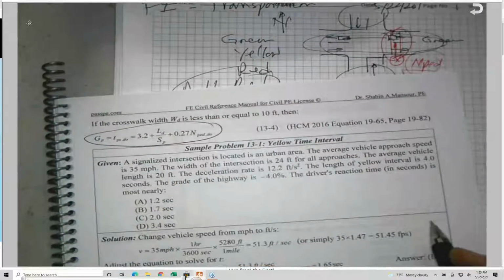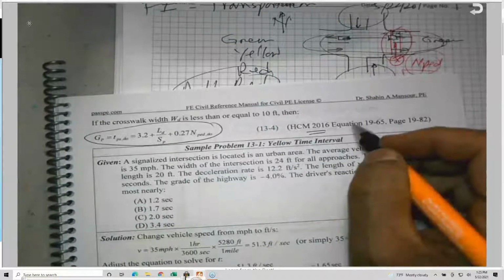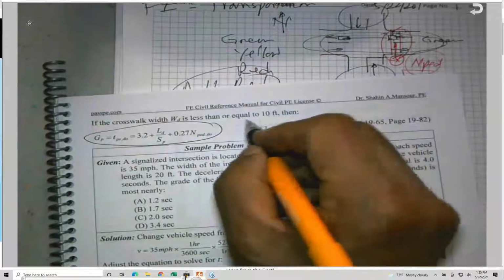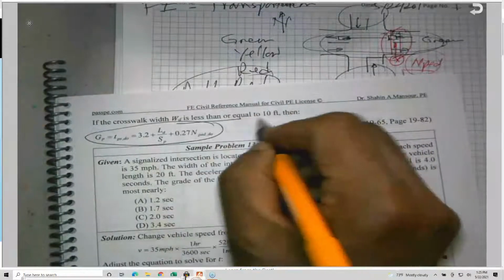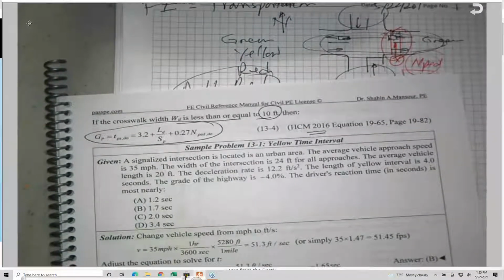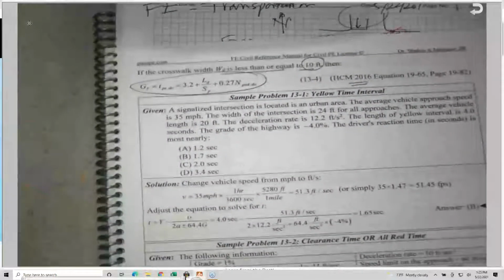Sometimes, by the way, I write the equation. For example, this is the same equation we just saw. I give you the reference, the HCM, the Highway Capacity Manual, just in case you would like to read more. And this is for when the width of the crosswalk is 10 feet or less. So they provide you with one equation, but there are two equations, in fact.